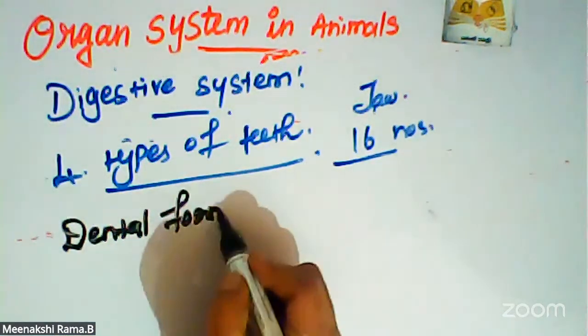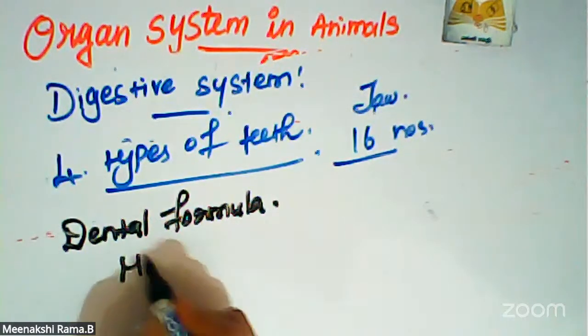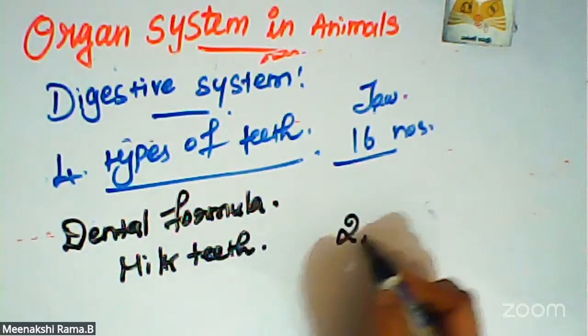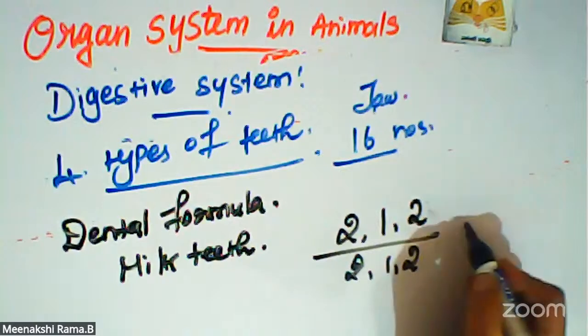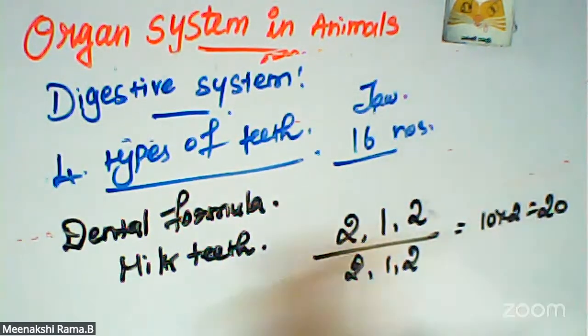Dental formula. For milk teeth it is 2, 1, 2, and then 2, 1, that is 10 into 2, which is 20. Yes, only 20 milk teeth. The second set is permanent teeth.